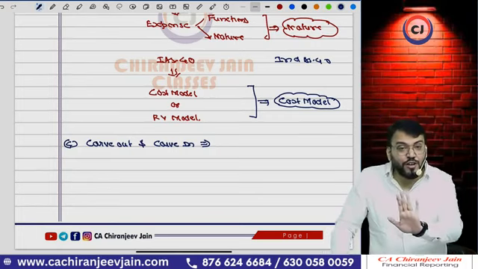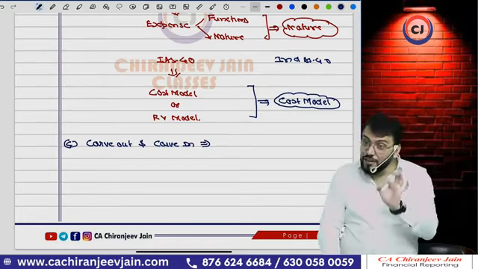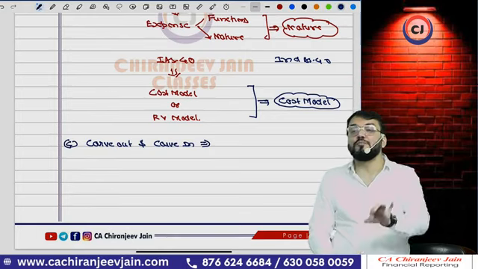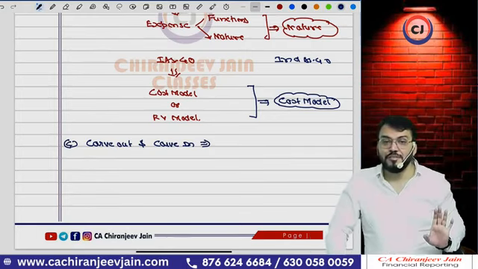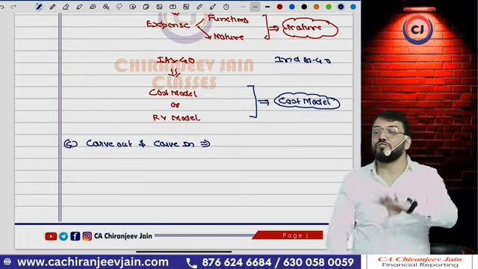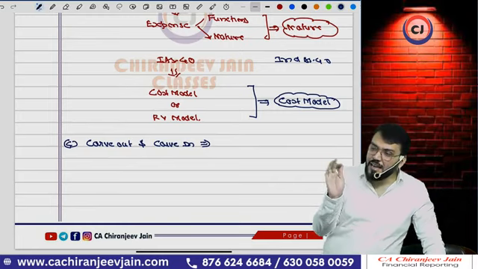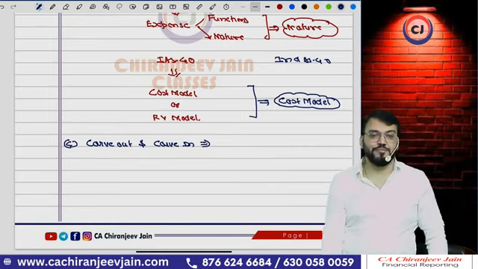IFRS has not given any accounting treatment for that transaction, and Ind AS has incorporated one. That is known as carve in. There is only one carve in, related to business combination, Ind AS 103, and all the balance are carve outs.